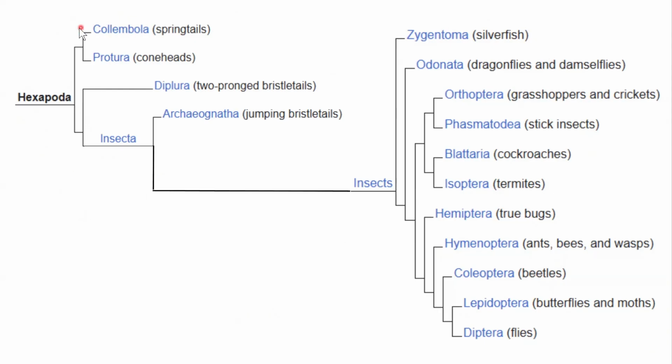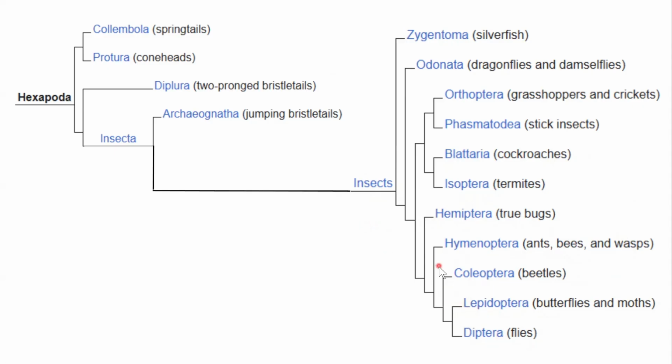So here we have 2 sister groups that are the outgroup from the rest of the bugs. Here we have the subclass Insecta. In Insecta, we're going to go through down here. These are our true insects, and you're going to see things that you recognize. Diptera are flies, Lepidoptera are butterflies, Coleoptera are beetles, Hymenoptera are going to be ants, bees, and wasps, Hemiptera are true bugs.